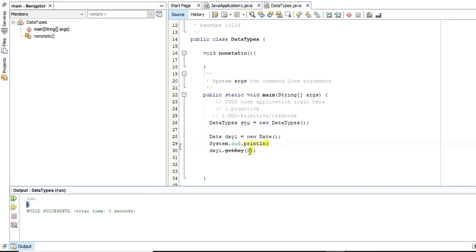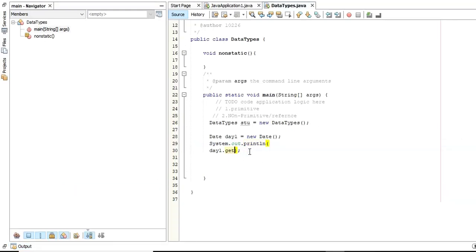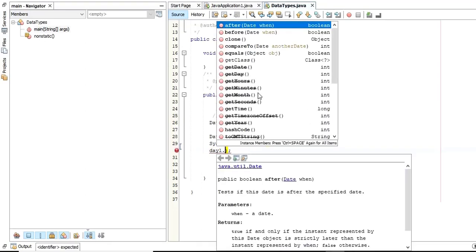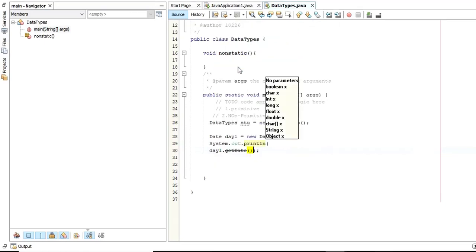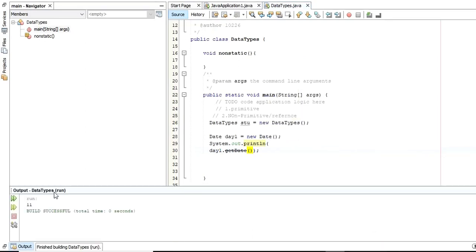In case I want to get the time, instead of day1 dot getDay, I can use day1 dot getMinutes, getHours. You can use anything, maybe getDate. Let me use the date for today. Let me save and run. It shows 11, because today's date is 11. You can see here on my screen, today's date is 11, right?